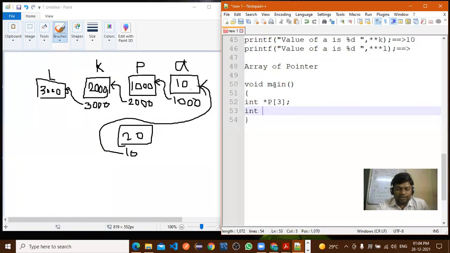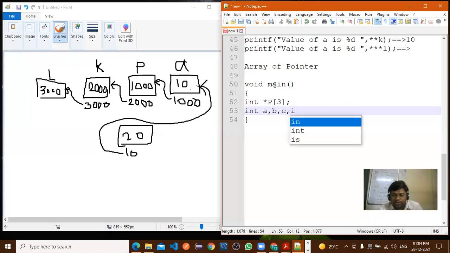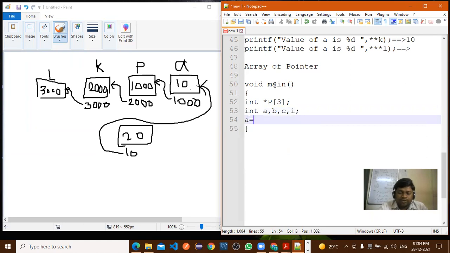Now here we'll take the 3 values: A, B, C, and one more, I, for the variable. Now A is equal to 10, B is equal to 20, and C is equal to, or you can take the values from the user also. But here I have directly assigned the values, or I have initialized the values.